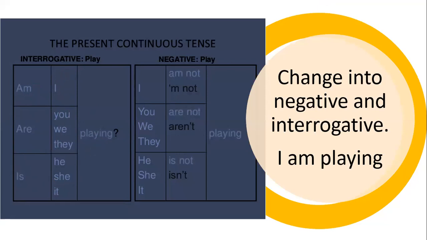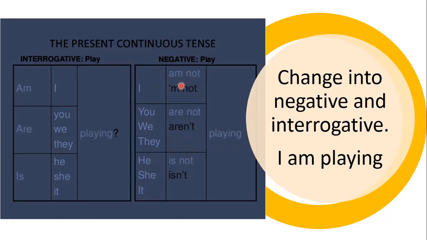Then if it's a negative form, again the subject is at the start and then we put am not, or are not, or is not, and in the end we put our verb again with the ing. So it's I am not playing. You, we, or they, whichever it is, are not playing, or he, she, and it is not playing.